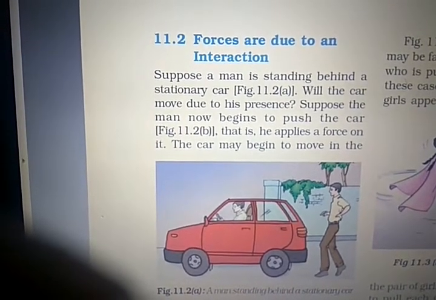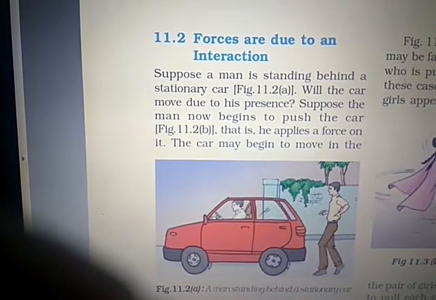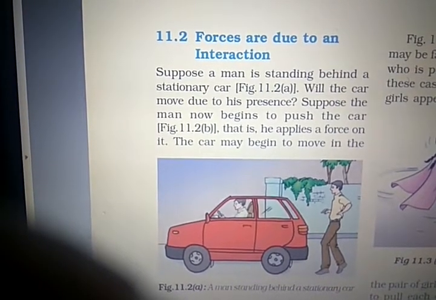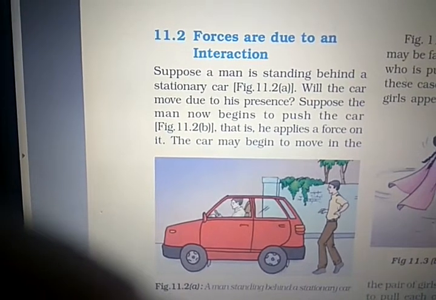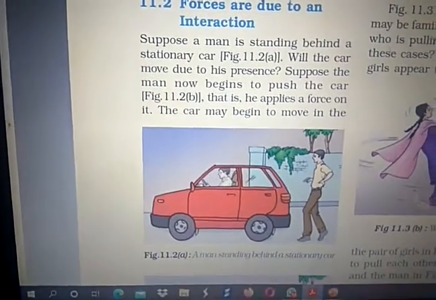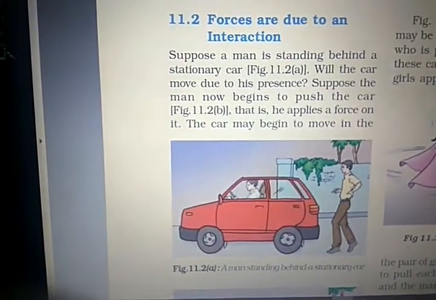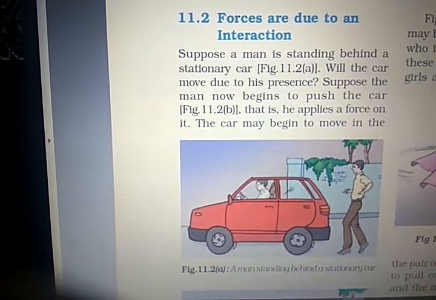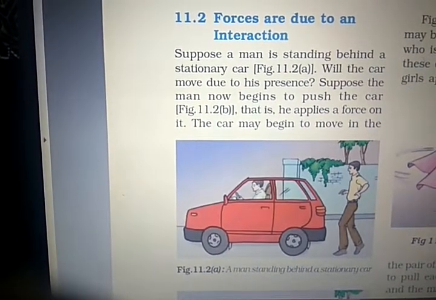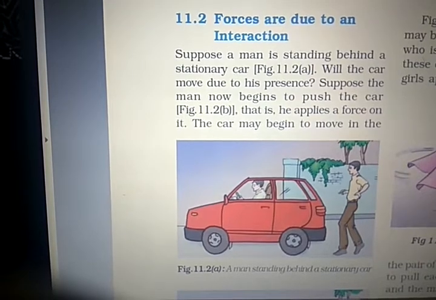Suppose a man is standing behind a stationary car. Will the car move due to his presence? Suppose the man now begins to push the car, figure 11.2b. This is 11.2a. The person is just standing behind the car. Can the car move? No, right? In his presence, the car cannot move.